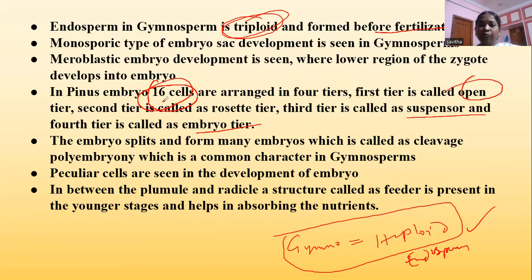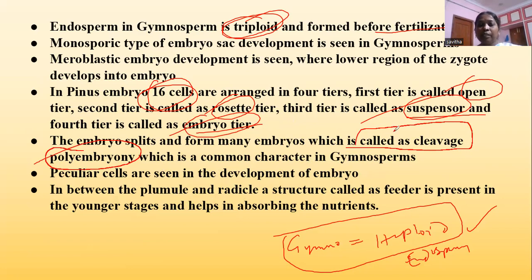In each tier, 4 cells will be arranged. The first tier is called the open tier, the second tier the rosette tier, the third tier the suspensor tier, which helps in holding the embryo, and the fourth tier the embryo tier, which helps in the formation of the embryo. The embryo splits and forms many embryos, which is called cleavage polyembryony, a common character in gymnosperms.